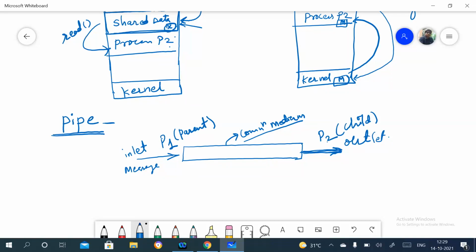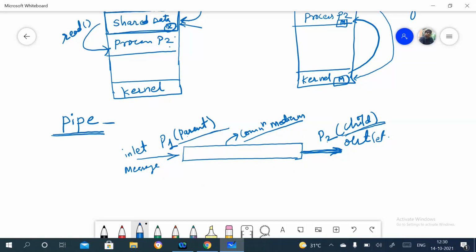This happens either within one process or between child and parent processes. Or if it is the same process with different threads, in that case also we can use this.